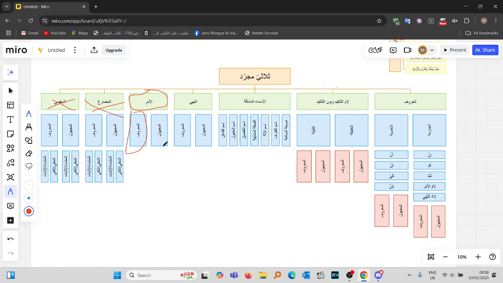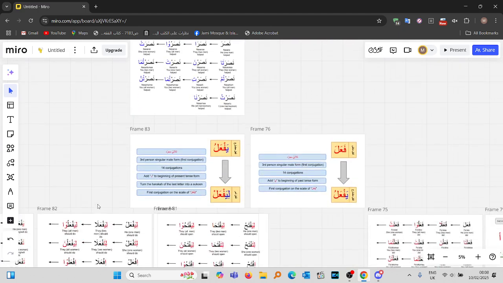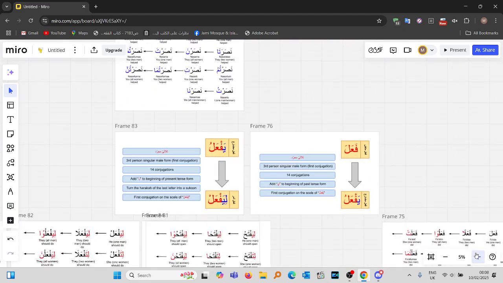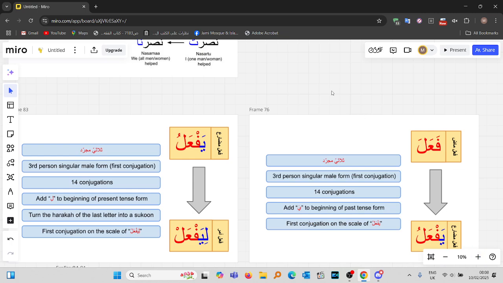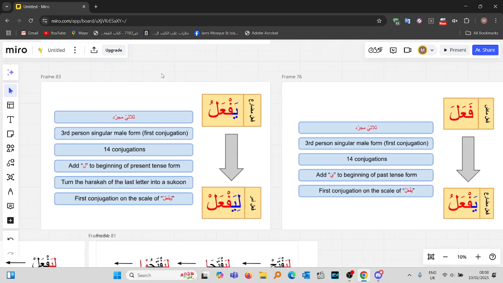Now it's amr ma'ruf. So when it comes to the amr, like we did for the fi'l madi, we did the fi'l madi and then we went to fi'l mudari and we learned the fi'l mudari comparing with the fi'l madi. Correct? We're going to do that over here. We're going to learn the fi'l amr comparing to the fi'l mudari now. So we're going to make a few notes over here.